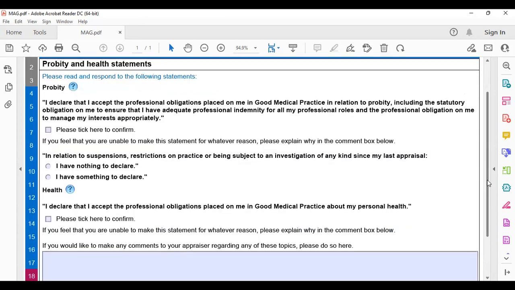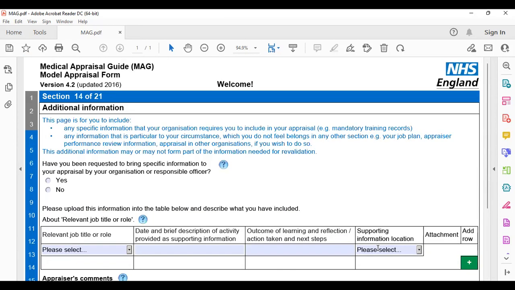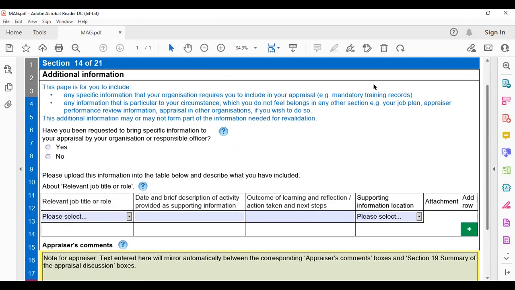And then, yeah, next section will be additional information. Have you been requested to bring specific information to your appraisal by your organization or responsible officer? For example, if your organization wants your training records, you can put it down here. Or if there is anything else, you can put down here your previous job plan, or the PowerPoint presentation I was talking about, in which you have mentioned all the CPD things. You can attach that information here as well.